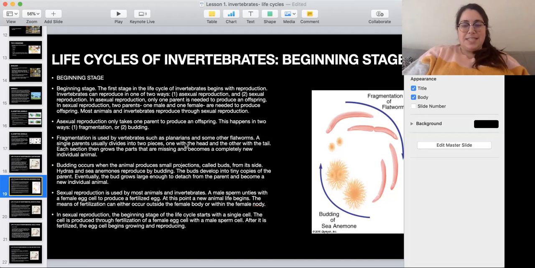That is crazy. It's like if you chopped my arm and then from my arm, it started growing a new person, a new body. Okay, that's what happens when we're talking about fragmentation in asexual invertebrates, okay?